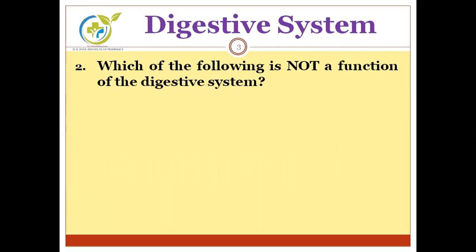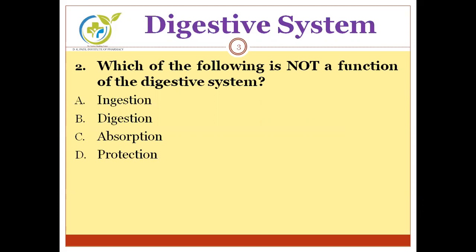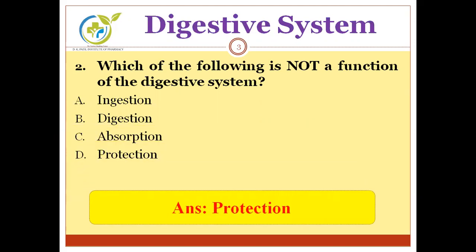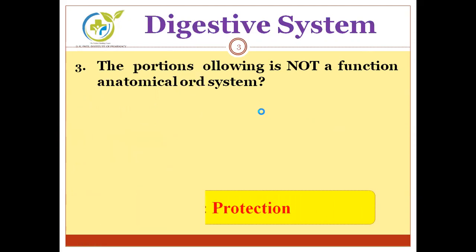Next question. Which of the following is not a function of digestive system? We have to find out which is not a function. Options are ingestion, digestion, absorption, protection. Can you guess the correct answer? The correct answer is protection. Among these four options, ingestion, digestion and absorption are functions of digestive system, but protection is not a function of digestive system. So the correct option is protection.